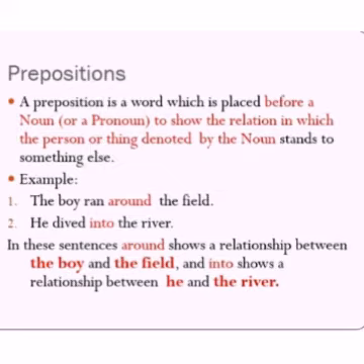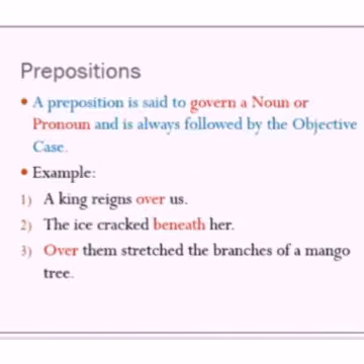In these sentences, around shows a relationship between the boy and the field, and into shows a relationship between he and the river. And some prepositions, like over and beneath, govern. A preposition is said to govern a noun or pronoun, which is also followed by the objective case. Example, a king reigns over us.